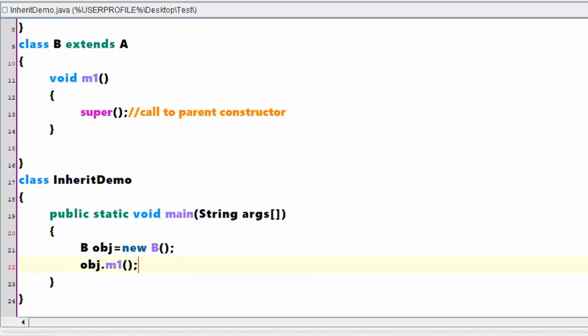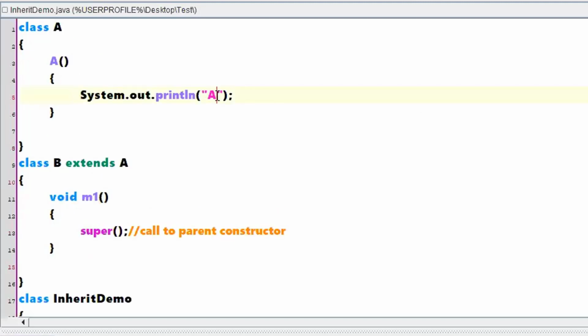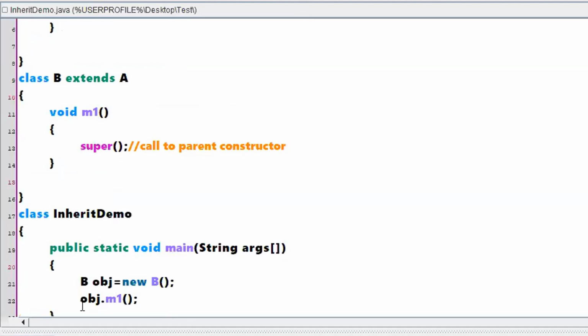I'm asking about the output. What might be the output? You are creating an object of B. So we said that when an object of B has been created, the constructor of A needs to be executed first, right? When the constructor of A is executed, A will be printed once. Then when I call method m1, again you are calling the default constructor. Will it print A one time or two times? Two times A, right?